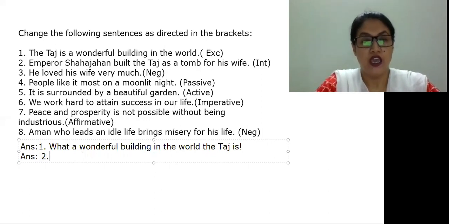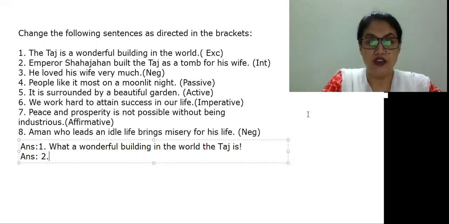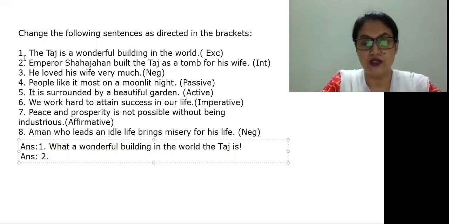The question is: Emperor Shah Jahan built the Taj as a tomb of his wife. We need to change it into an interrogative sentence. Look at the past form, "built". So we need to make the question using the past form of the verb. We know that when the sentence is affirmative, we can make the question in negative form also. So can anybody give the answer?